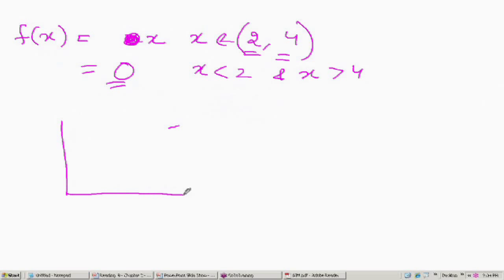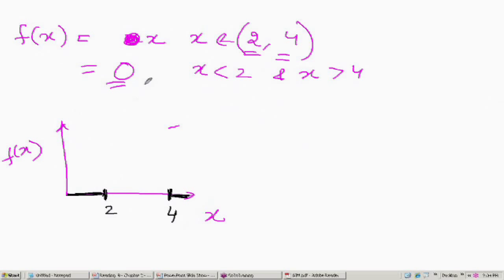If you try to draw the diagram of this f(x), what will happen? This is our f(x) and this is the value of x. Can I say that up till 2 it will be 0, and any time after 4 it will be 0?